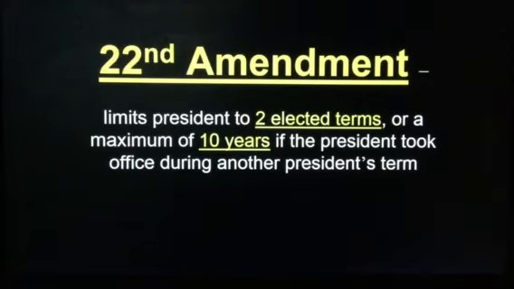Even though he only served 1 full term, had he been elected in 1952, that would have been 11 total years. And the 22nd Amendment, passed in 1951, limited a president's term to 2 elected terms, 8 years, or a maximum of 10 years, if the president took office during another president's term.